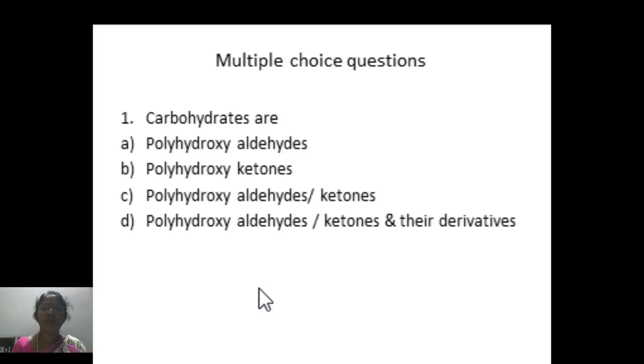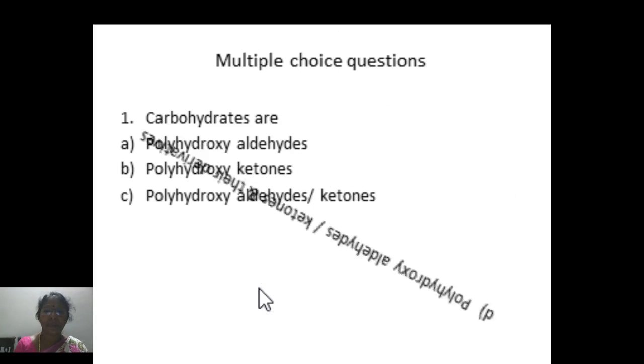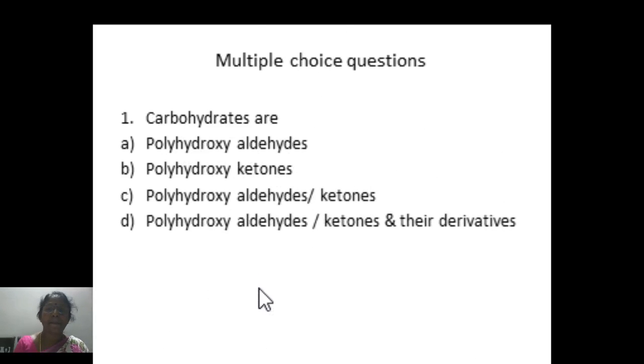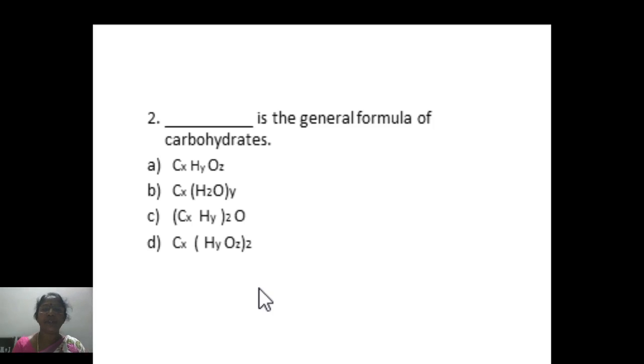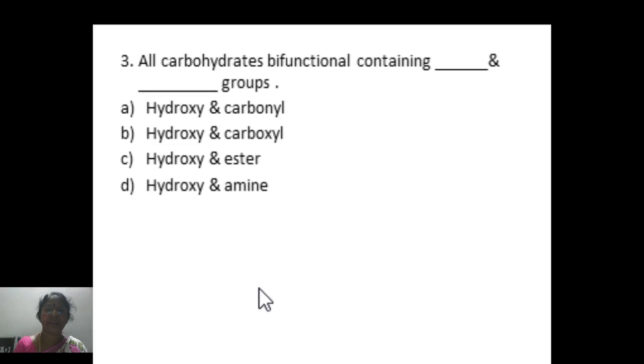Here, carbohydrates, as we understood, are polyhydroxyaldehydes or ketones and their derivatives. So, the right option is D. Second question, dash is the general formula of carbohydrates, and the right answer is CxH2yOy.